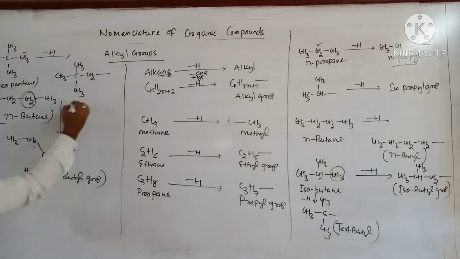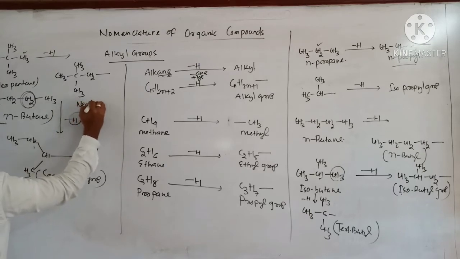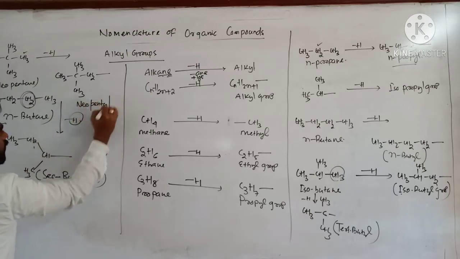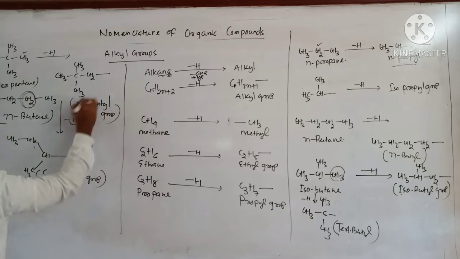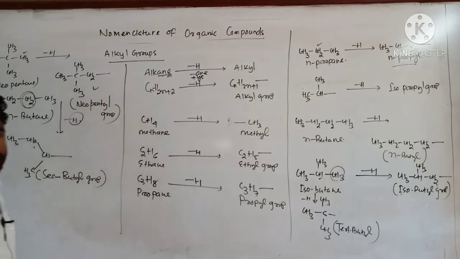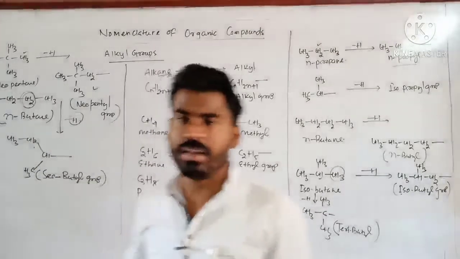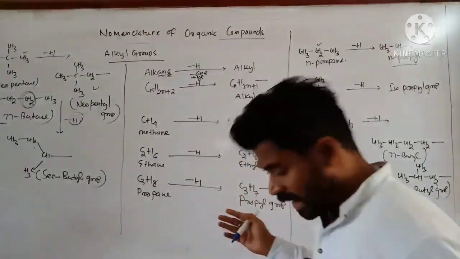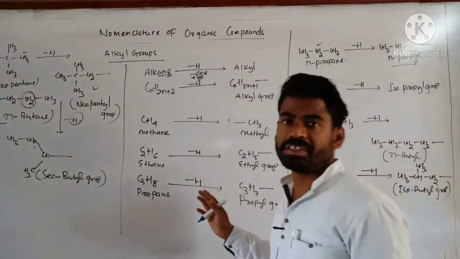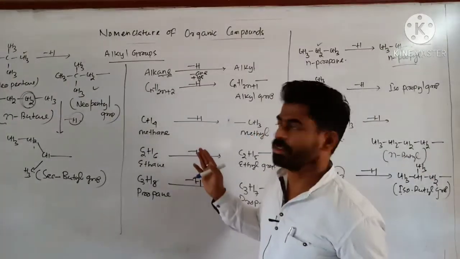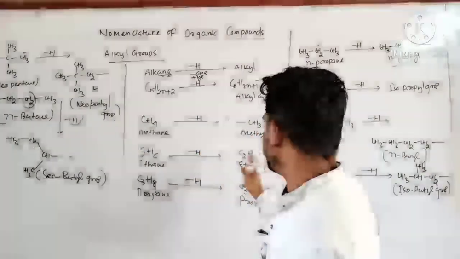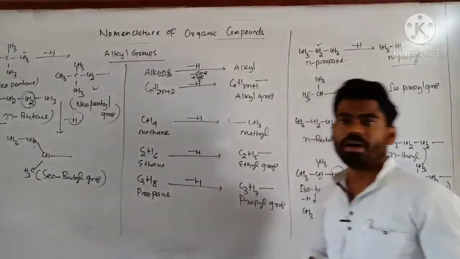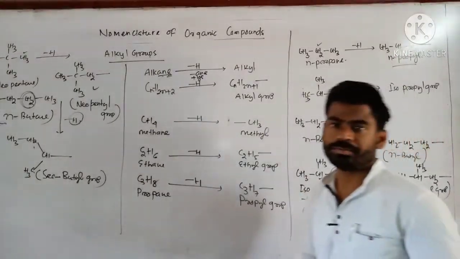Okay, so this one is called neopentyl group. Clear? So these are the identification or nomenclature of various alkyl groups, and alkyl groups are obtained by replacing hydrogen atoms successively from the corresponding paraffins or alkanes. Got it?